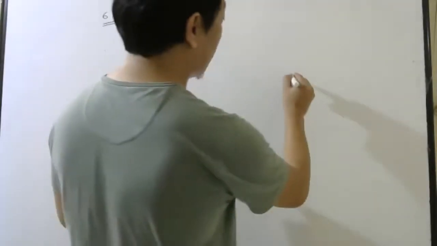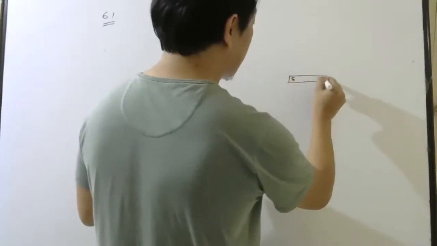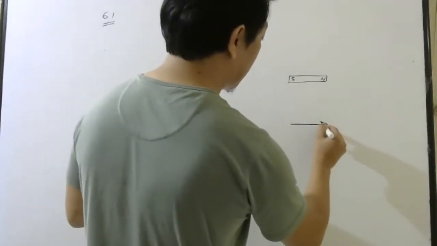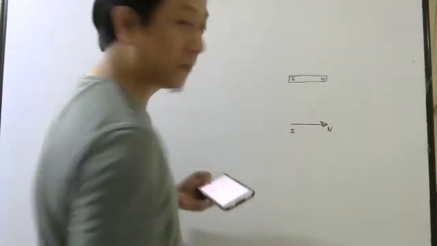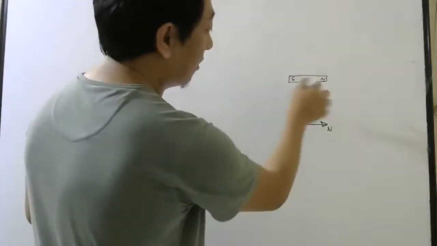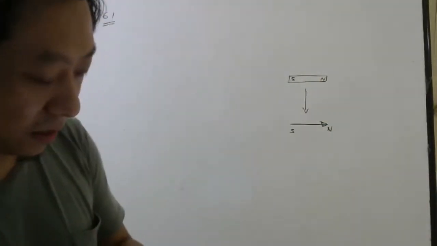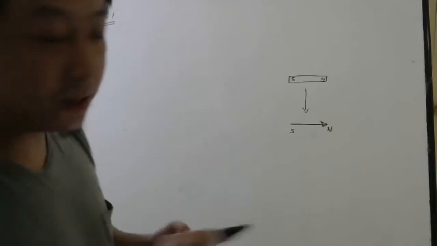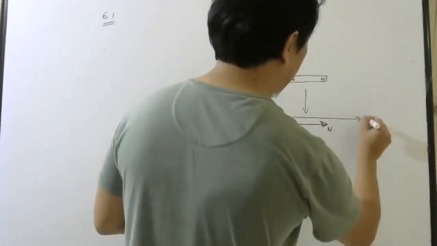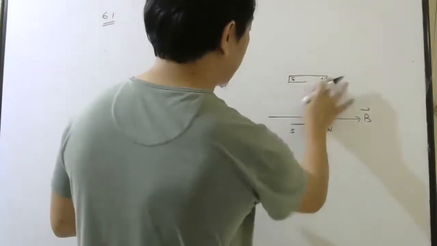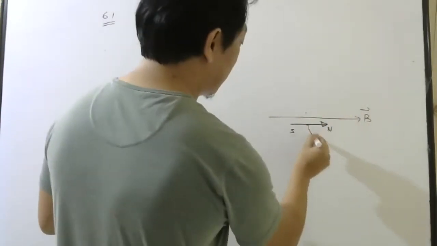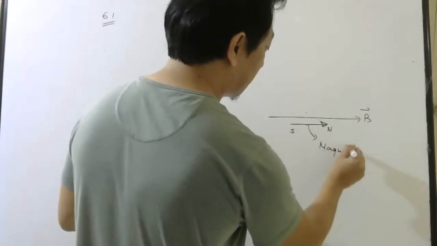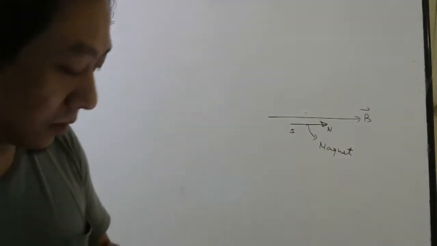A magnetic needle lying parallel to magnetic field. So magnetic needle means again you have to go to magnet. So imagine this is a magnet which usually they will keep it like this. This will be north, this will be south. Right? So they can carve this into this. Okay, so there is a magnetic needle lying parallel to magnetic field. So right now it is parallel to magnetic field. So let me draw this way only. Please understand this is nothing but a magnet with south pole and north pole.